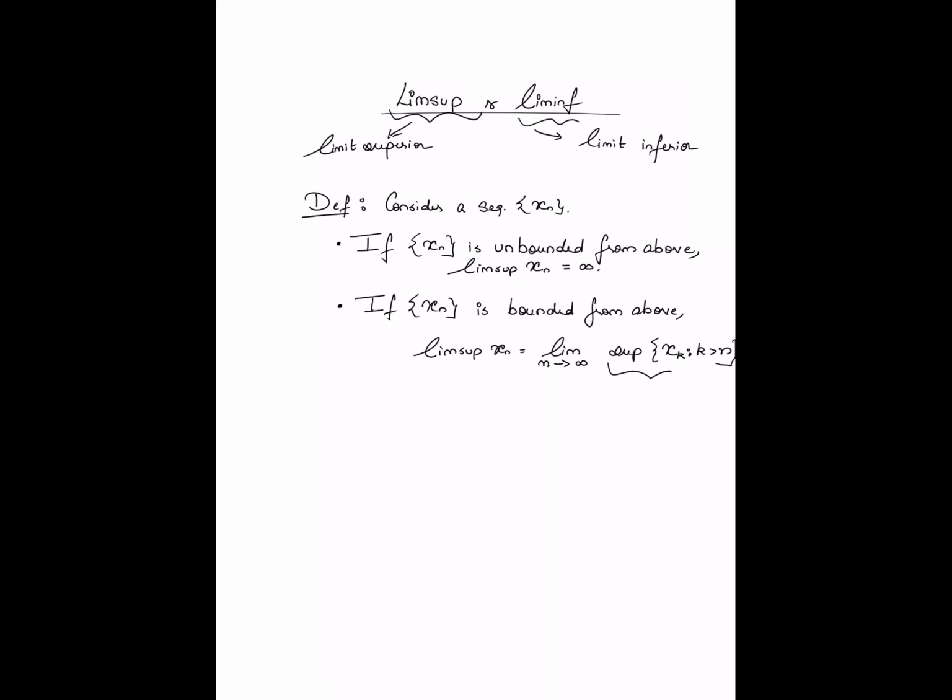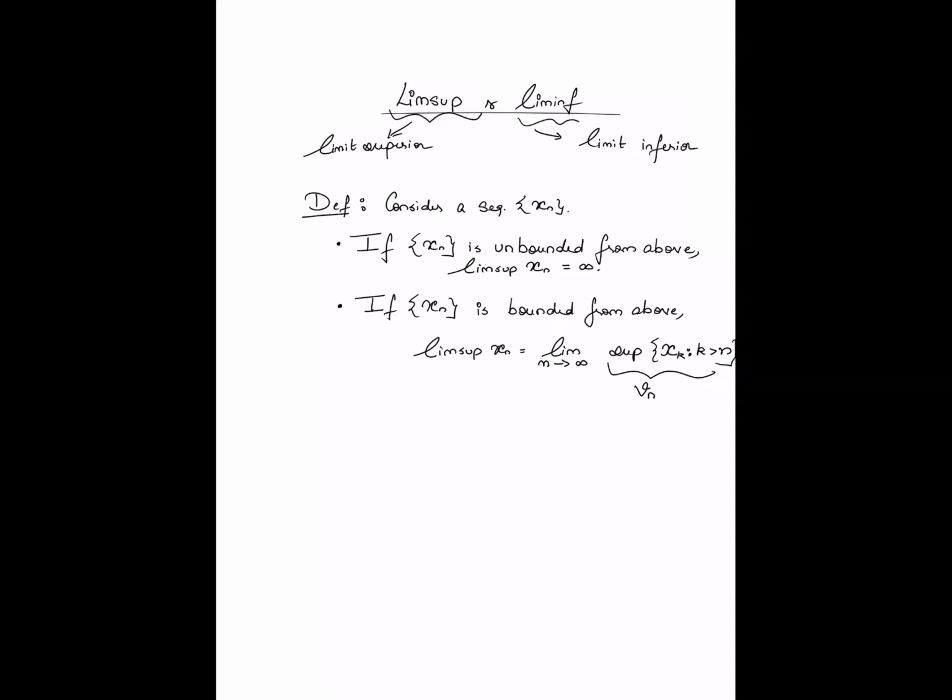This sequence, let us call it Vn. What is this Vn? Vn is the supremum of the values taken by the sequence to the right of position n. In other words, it's the supremum of a set composed of all elements xk where k is greater than n. So Vn is once again the supremum of the values taken by the sequence to the right of n.